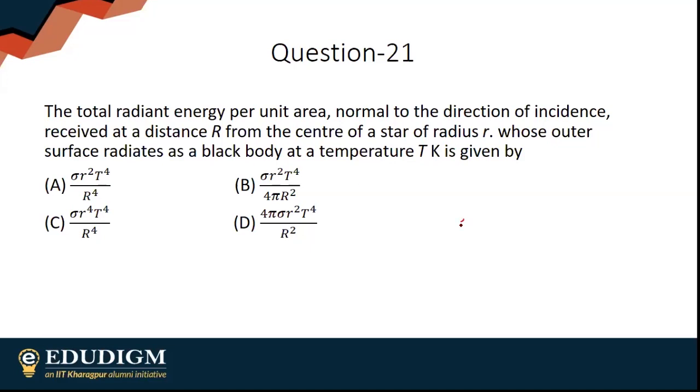So there is a star whose radius is small r. I need the total radiant energy per unit area normal to the direction of incidence received at a distance r from the star.